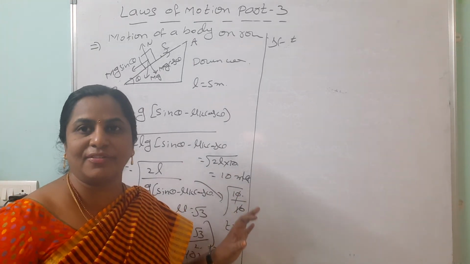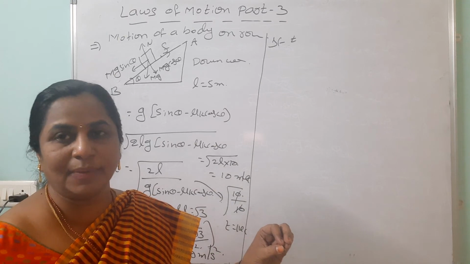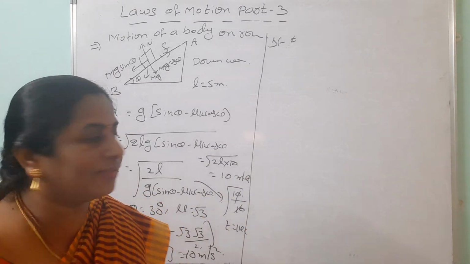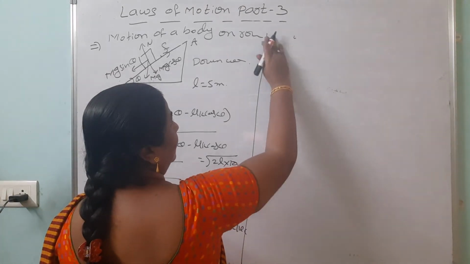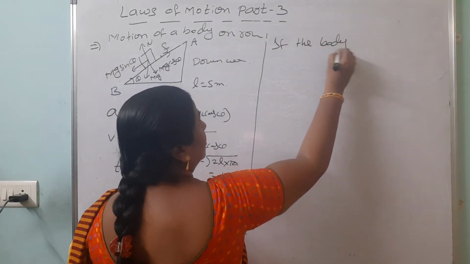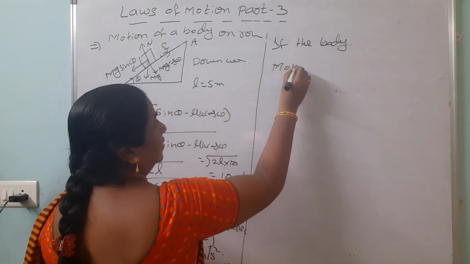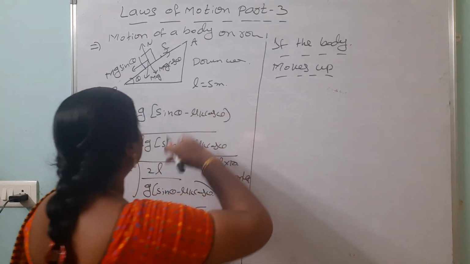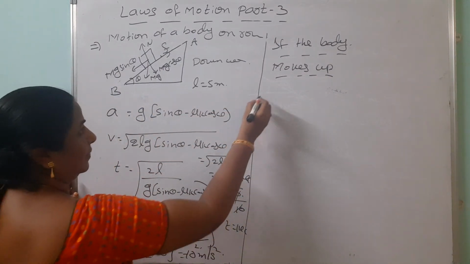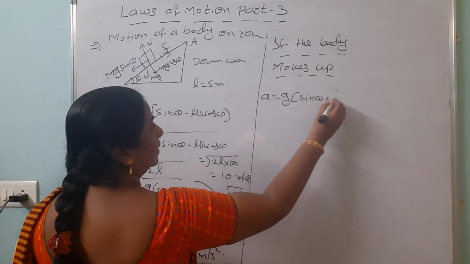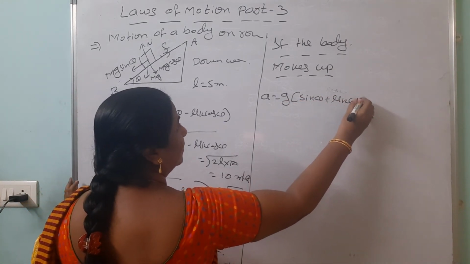This is the motion of your body on the rough inclined plane from A to B. Then our next question is, if the body moves up, instead of minus you are getting plus. a equals g into sin theta plus mu k cos theta.